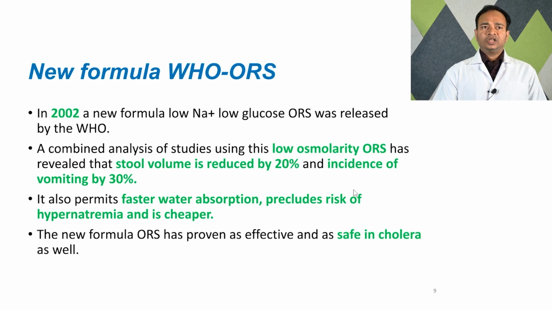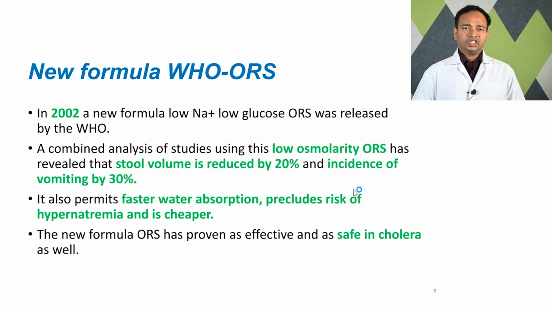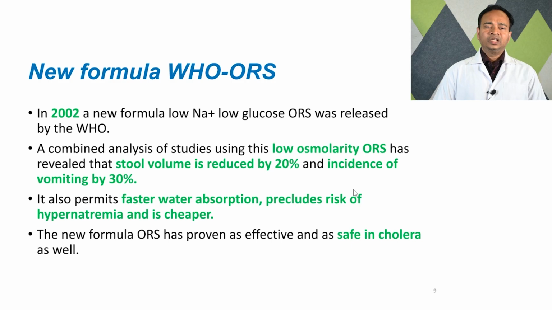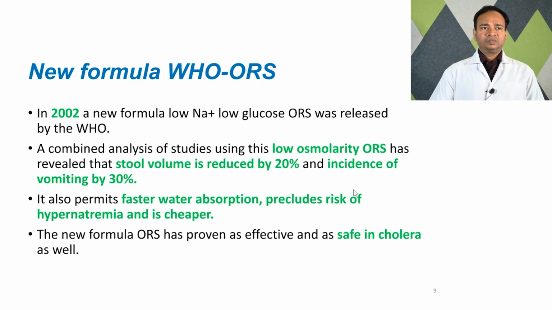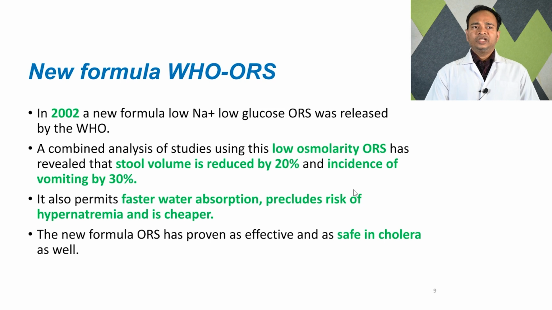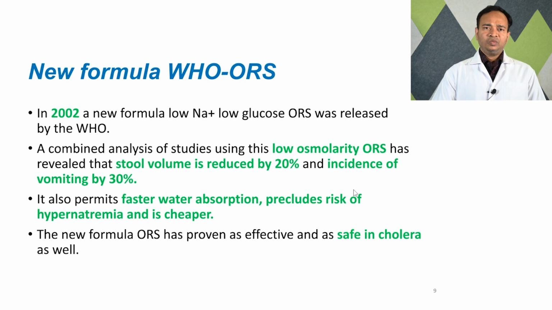It also permits faster water absorption, precludes risk of hypernatremia, that is increased sodium concentration in the blood, and is cheaper. The new formula ORS has proven to be effective and safe in cholera as well. So this new formula can be used in cholera patients also.